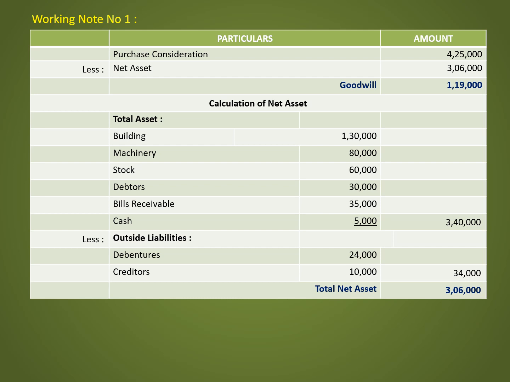So the net asset can be calculated as total assets minus outside liabilities. Assets are building 1,30,000, machinery 80,000, stock 60,000, debtors 30,000, bills receivable 35,000, cash 5,000. Total assets works out to 3,40,000. From that, deduct the outside liabilities, that is debentures 24,000, creditors 10,000. So total of this is 34,000. From 3,40,000, when we deduct outside liability 34,000, total net asset works out to 3,06,000.